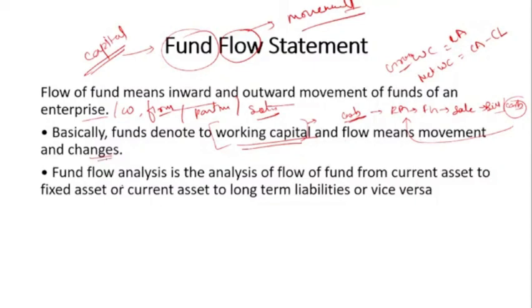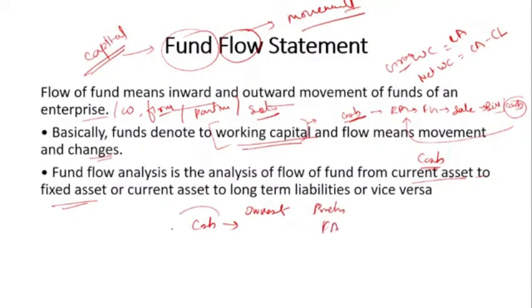Okay, fund flow analysis is an analysis of the flow of the fund from the current asset to the fixed asset. Current asset is nothing but your cash, and you know what a fixed asset is. When the company has the fund, it utilizes cash, that is current asset, for investing somewhere else, like purchasing some shares or bonds, government bonds, or it purchases a fixed asset.